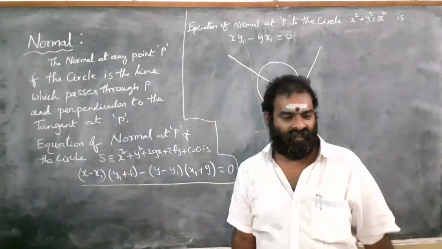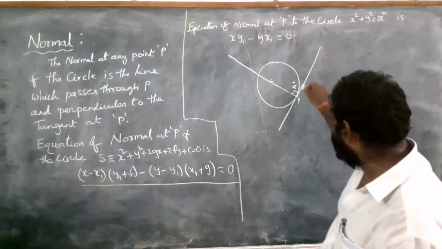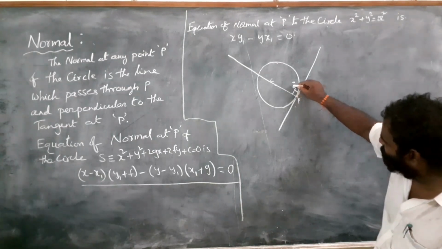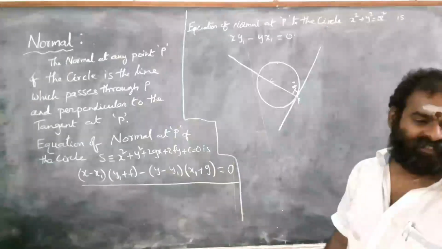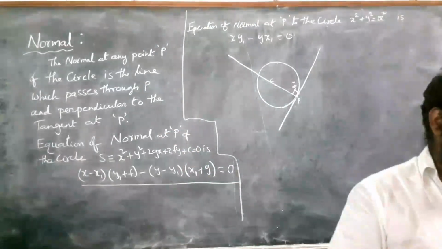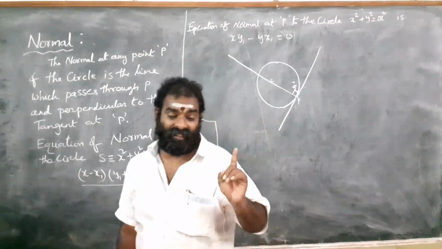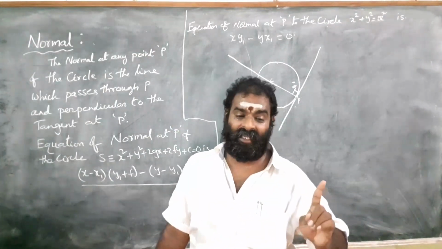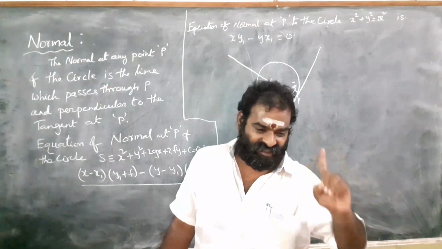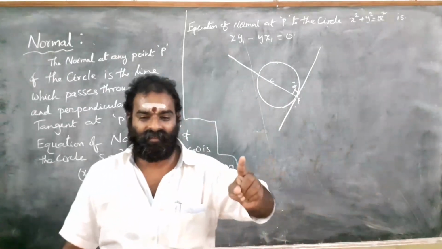The normal at any point P of the circle is the line which passes through P and is perpendicular to this tangent. So this is the tangent, and this is perpendicular, meaning the angle is 90 degrees. That is called normal. Once again, one more important point: in any case, tangent and normal are mutually perpendicular.